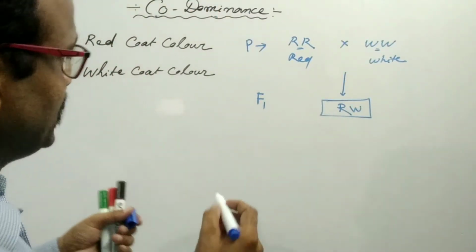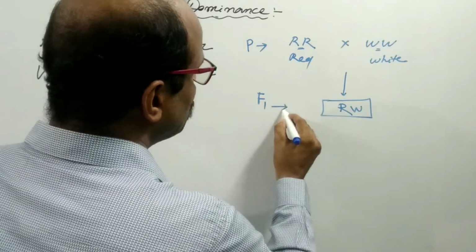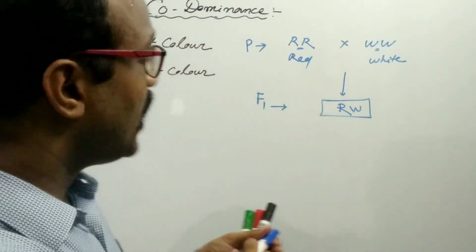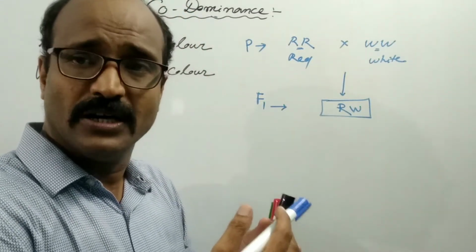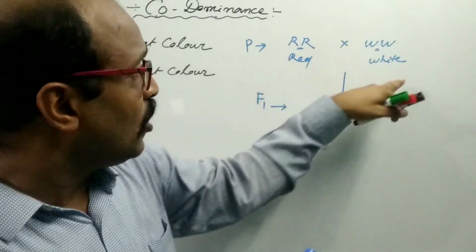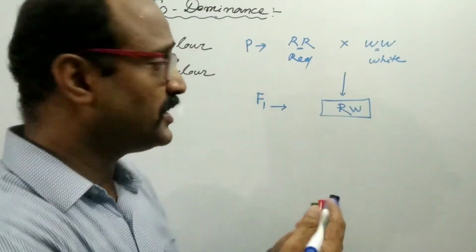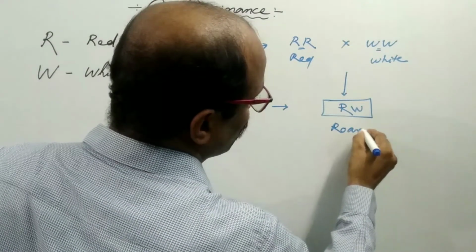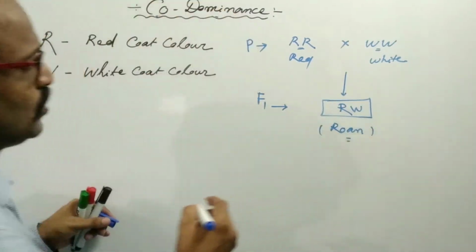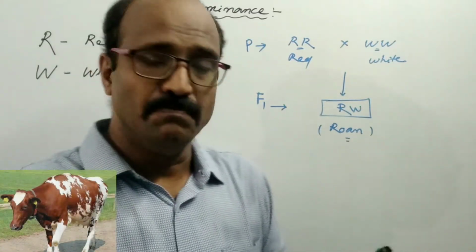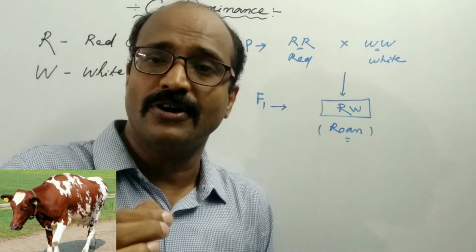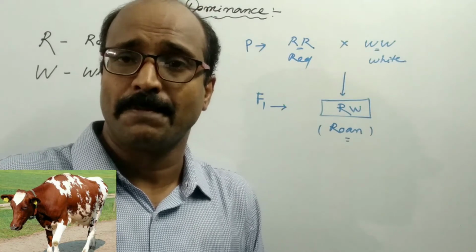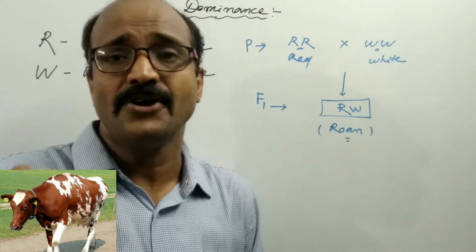In the F1 generation, the offspring would produce another type of color, neither red nor white. Another type of color is developed, known as the roan color. Roan color means a mixture of white hairs and red hairs.